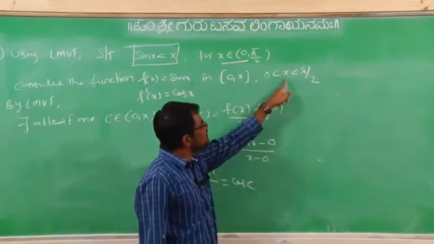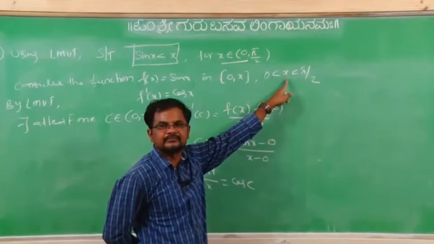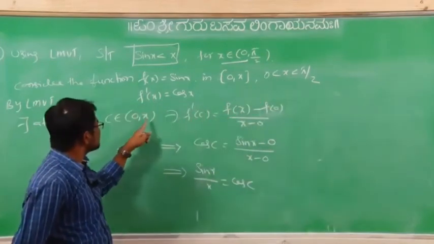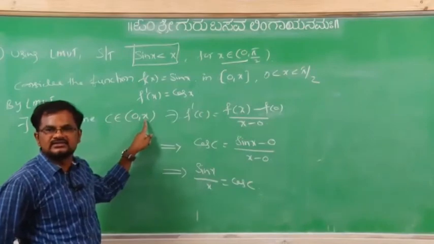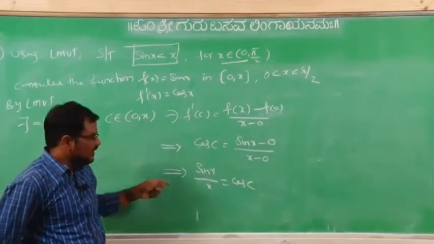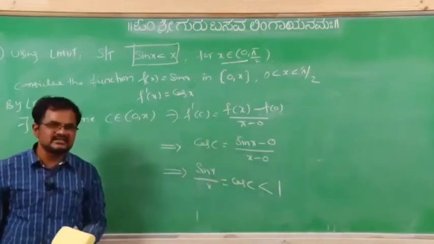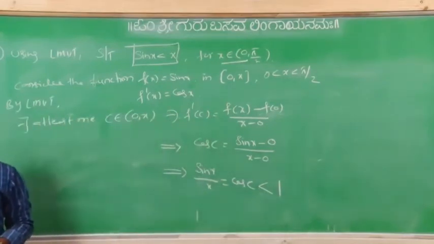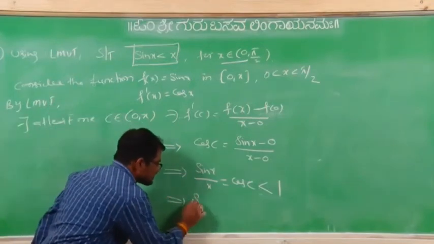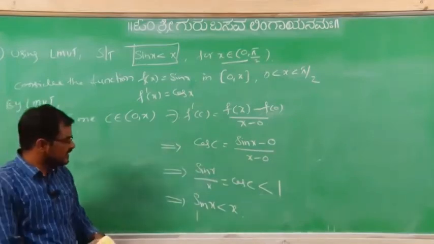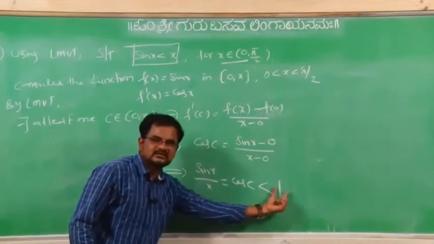See, x value exists from where to where? 0 to pi by 2. And c also lies between what? 0 to x only, no? Means cos x is in that interval. Cos x is what? Less than 1 only or not? Now that implies sin x less than x, because it is less than, means this one.